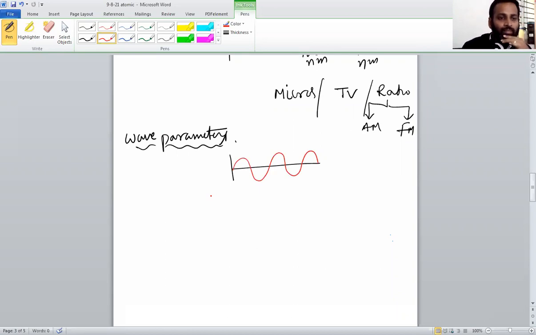Certainly this wave has some frequency, some wavelength, and some amplitude. About those we have to discuss now.